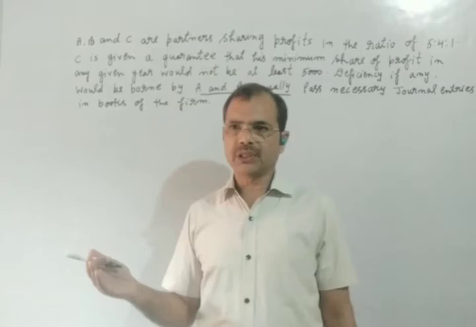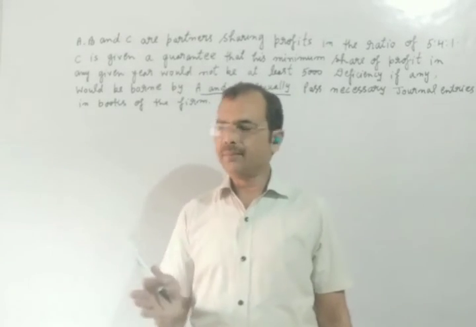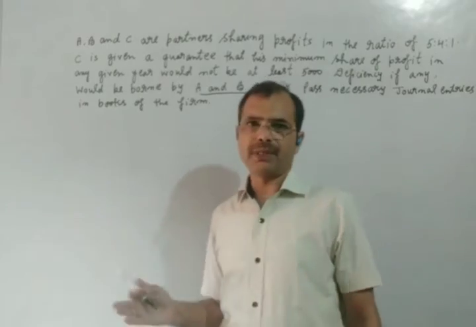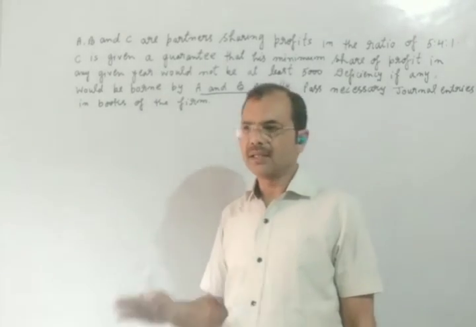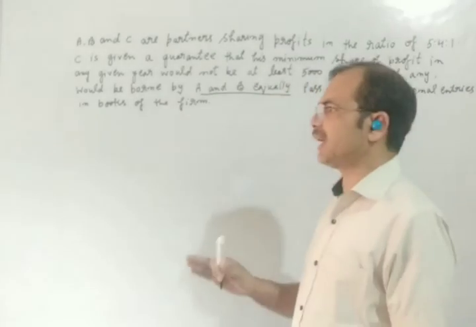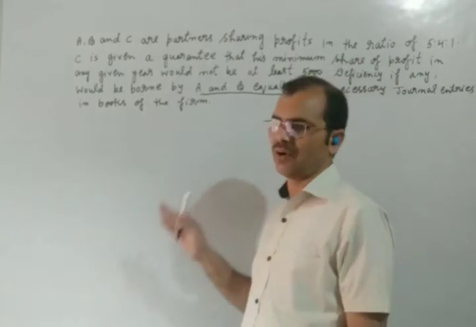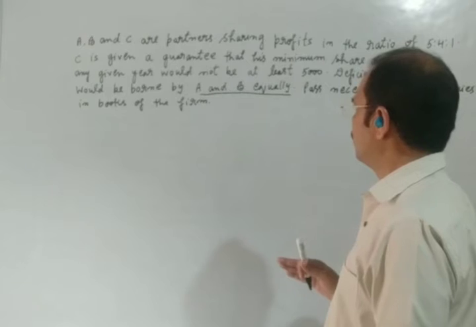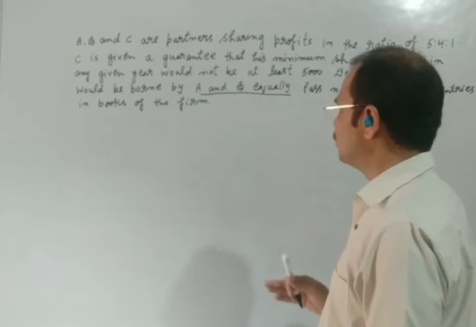Before this question, we have made the profit and loss appropriation account. But in this question, this is the first time the question is asking for journal entries. So how will we solve this question?